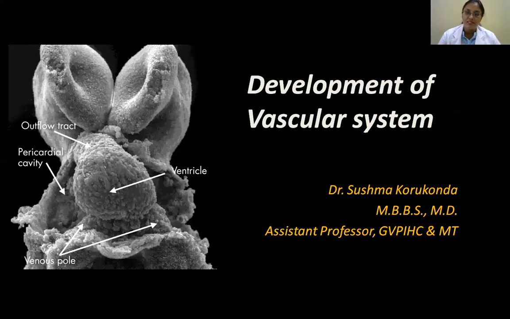So today's class is the development of vascular system. I hope you've gone through the note which I have given and also this PowerPoint. So vascular system, yesterday we've talked about the development of heart. And if you remember, the heart tube is having two ends. One is an arterial end and the other is a venous end.